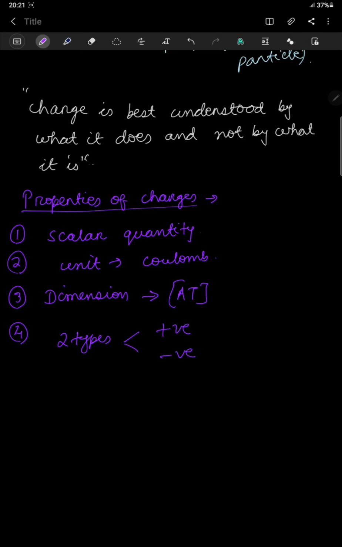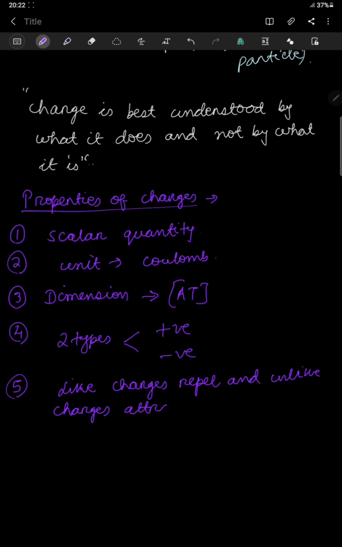And the fifth property is a well known property by all of you, that like charges repel and unlike charges attract. So can anyone guess who has found this experimentally?